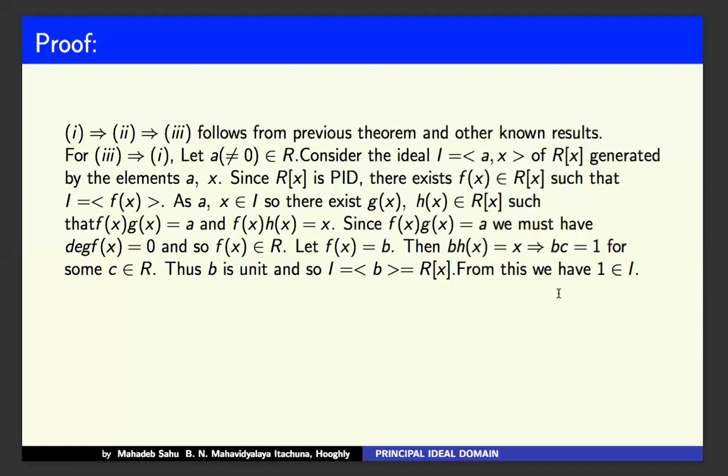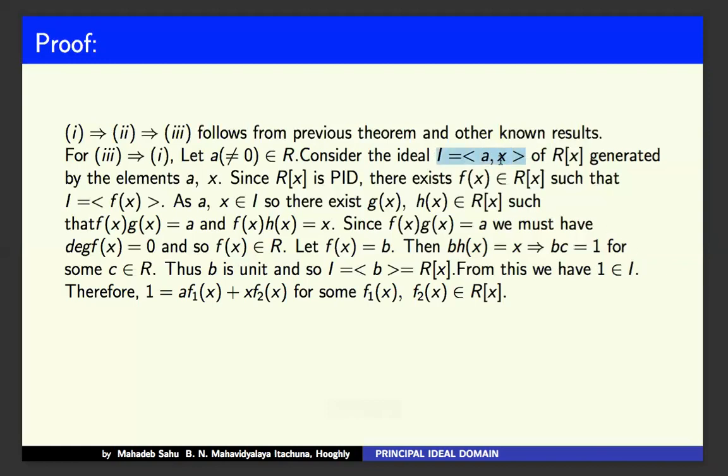And as unity belongs to I, and I is the ideal generated by a and x, there is some linear combination of a and x which becomes 1. Surely this linear combination is over the elements of R[x]. So there exist f1(x), f2(x) belonging to R[x] such that 1 equals a f1(x) plus x f2(x).